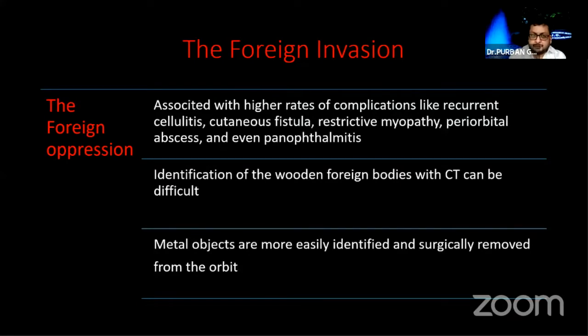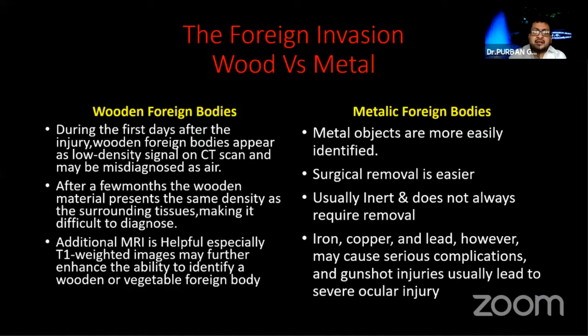The problem with wooden foreign bodies is that initially on CT it is misdiagnosed as air, as Dr. Chandana Chakraborty had shown in a case. After a few months, the foreign body appears like the surrounding orbital tissues. So MRI is helpful. Another thing we have to remember is that metallic objects are inert, except if it is iron, copper, or lead.